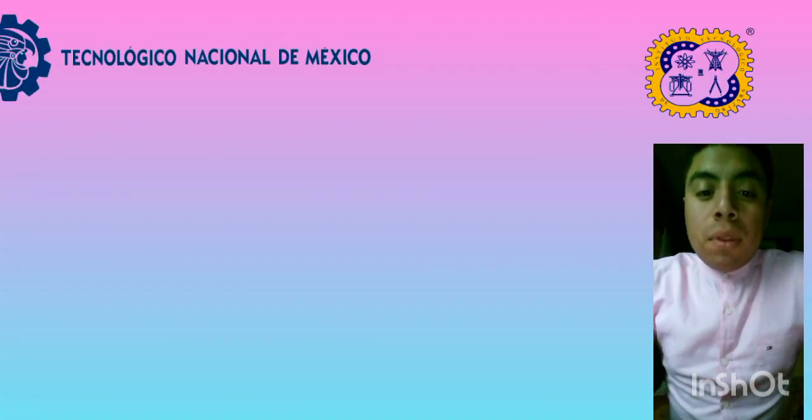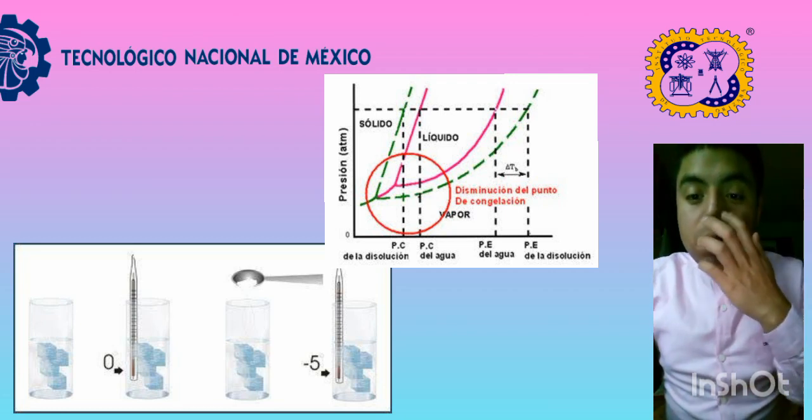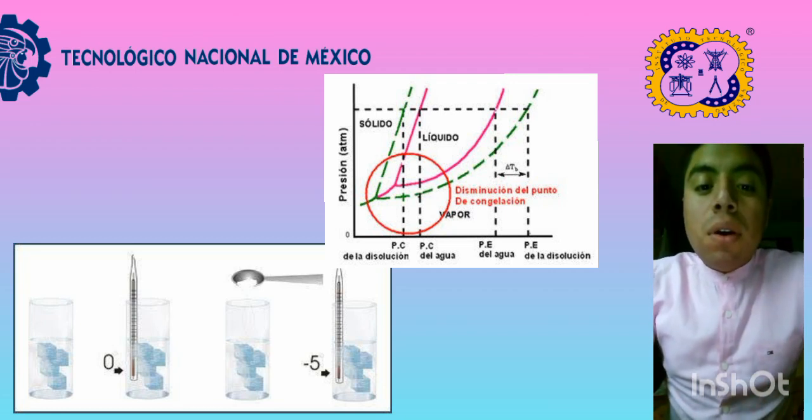Freezing point depression. This is a very important property, since the freezing point of the solution is lowered, and it is independent of the nature of the solute, depending only on the amount of solute in the solution. This phenomenon is due to the addition of a non-volatile solute, which prevents the formation of solid crystals until a lower temperature, the freezing temperature of the solvent.